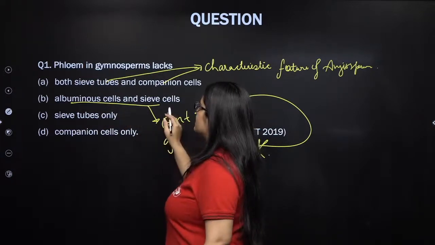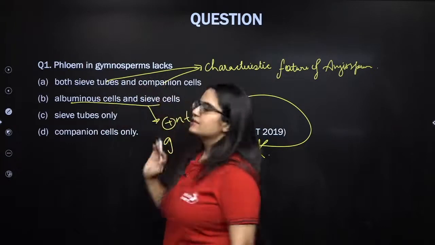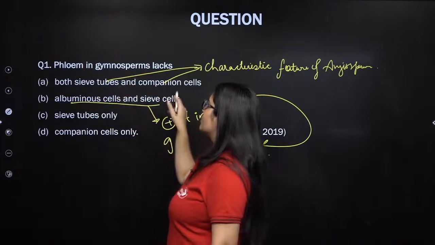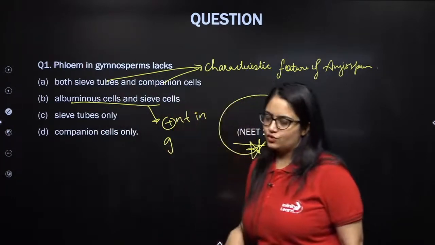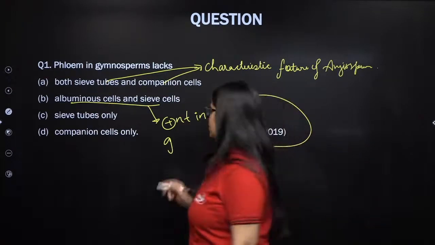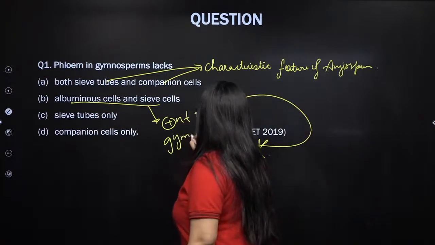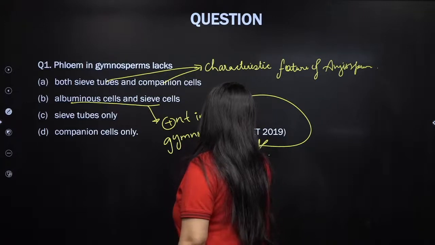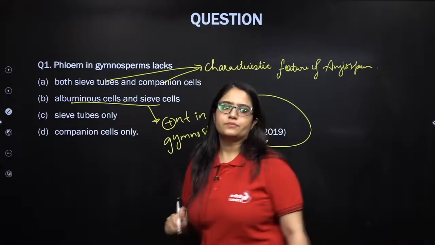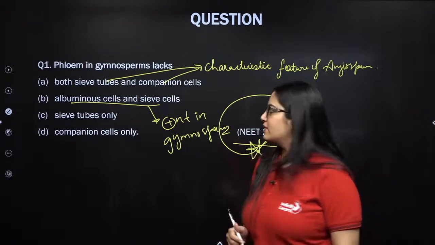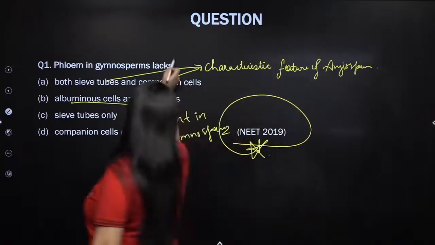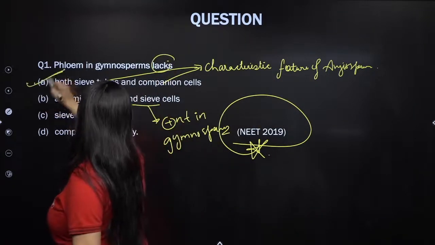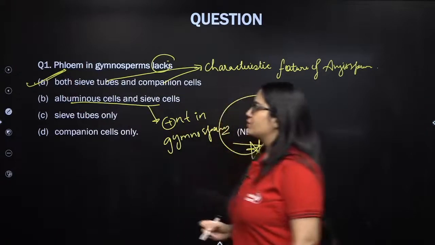So this is what is present in gymnosperms: albuminous cells and sieve cells. Sieve tubes and companion cells are not present in gymnosperms. They are characteristics of angiosperms. So this was asked in the latest NEET 2019. So the answer is that it lacks both sieve tubes and companion cells. Now let's see the next question, my lovely kids.